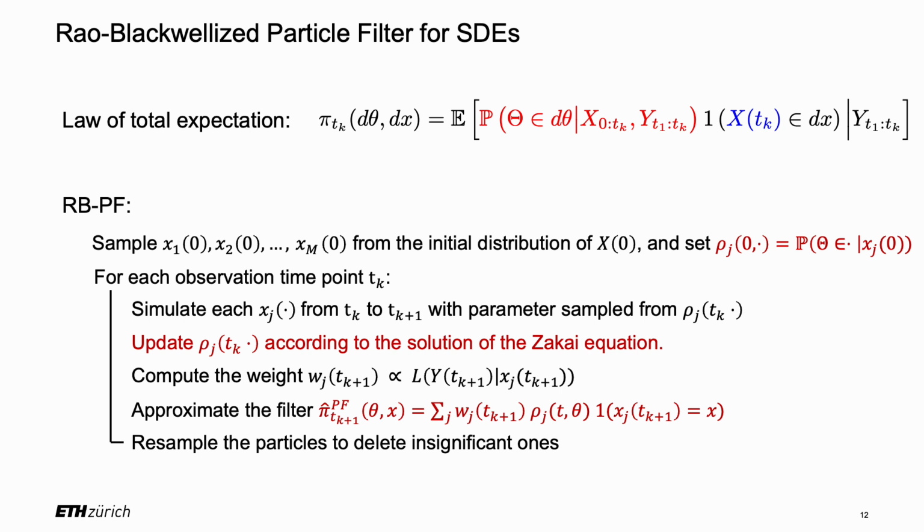With these derivations, we can now provide the Rao-Blackwellized particle filter for SDEs. As mentioned, this method generates particles for the state variables and the conditional distribution of parameters. Compared to the classical particle filter, the new algorithm needs to additionally update the conditional distribution according to the solution of the Zakai equation. Also, the filter is computed according to the law of total expectation. These changes compared to the classical bootstrap filter are highlighted in red. The convergence of this algorithm is ensured by the convergence properties of the general Rao-Blackwellized particle filter, demonstrating the reliability of the approach.